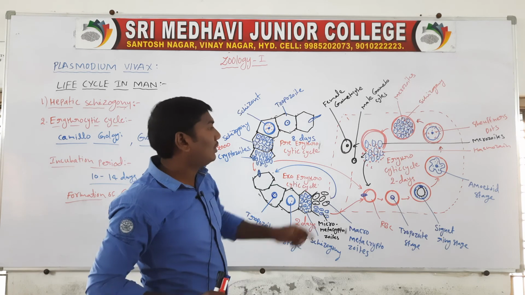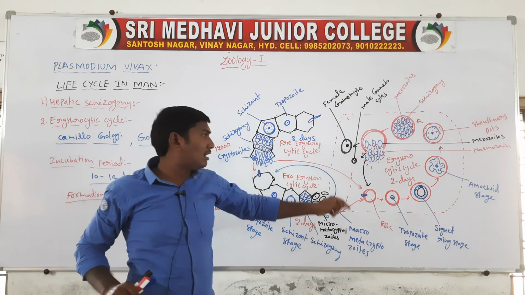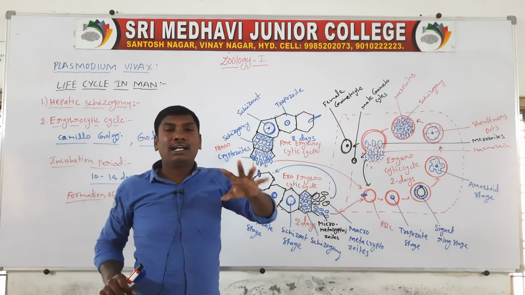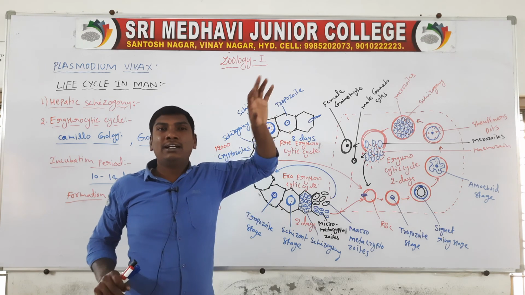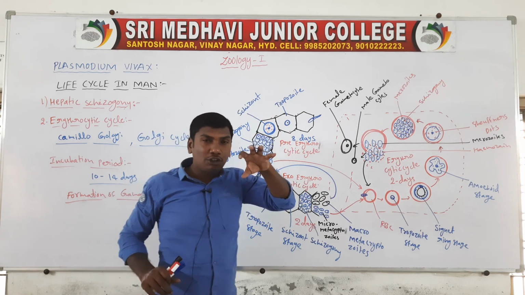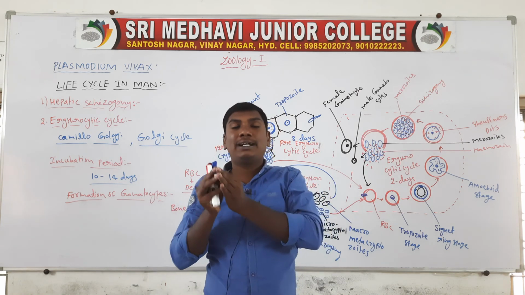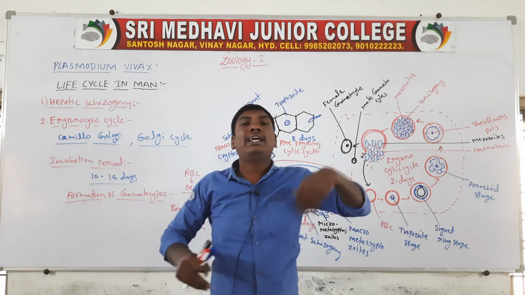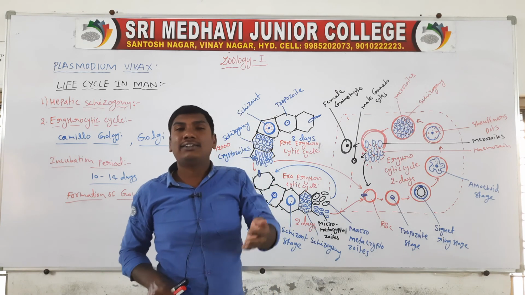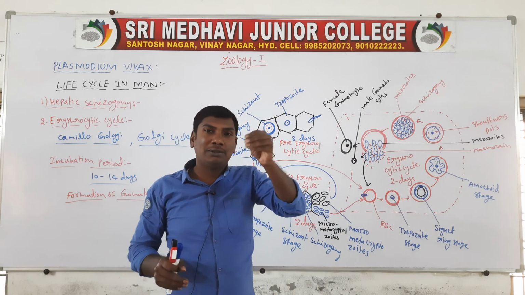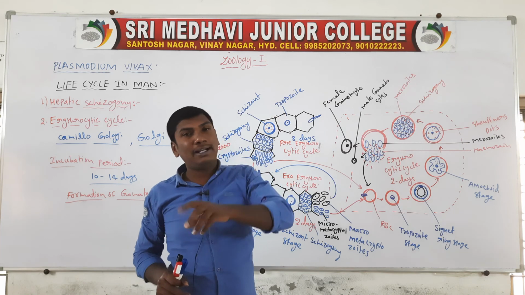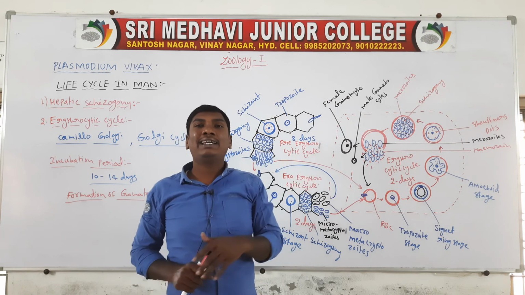After gametocyte formation, for the next development they go to the mosquito, because the human body temperature and the pH of the blood are not suitable for the next development. So these are going to the mosquitoes.